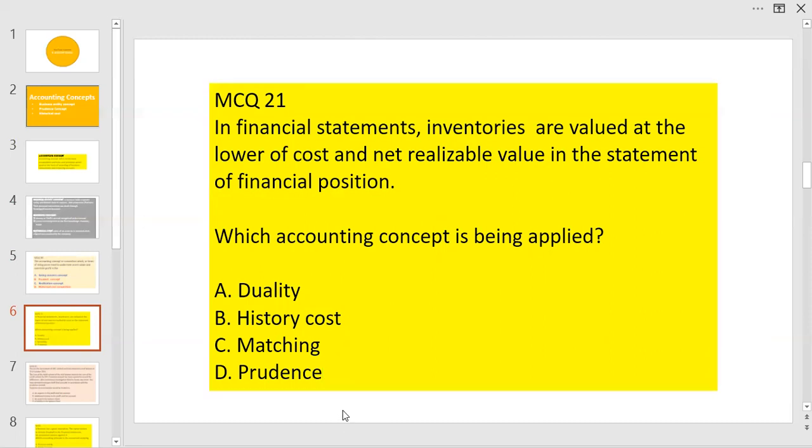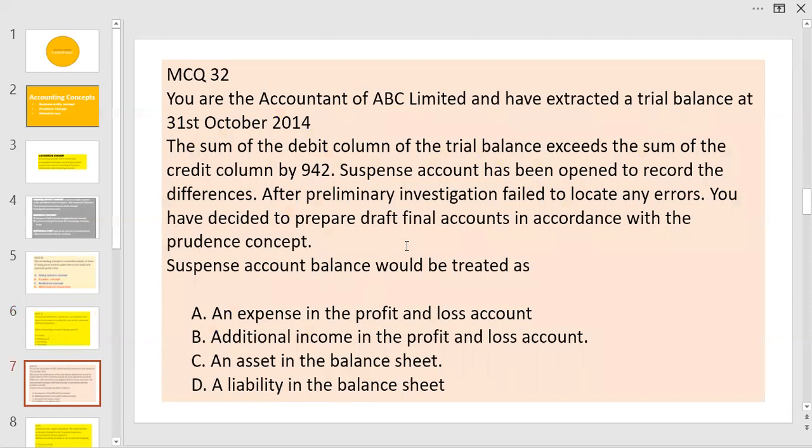The next question is, you are the accountant of ABC Limited and have extracted a trial balance at 31st October 2014. The sum of the debit column of the trial balance exceeds the sum of credit column by 942. Suspense account has been opened to record the differences. After preliminary investigation, you failed to locate any errors. You have decided to prepare a draft final accounts in accordance with the prudence concept. Suspense account balance would be treated as, a few options are given.